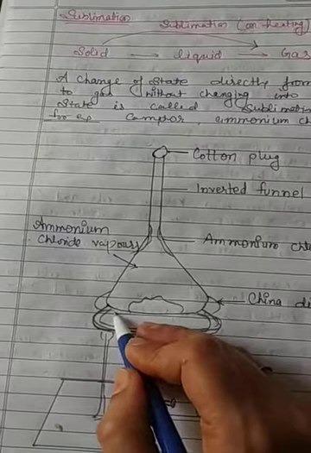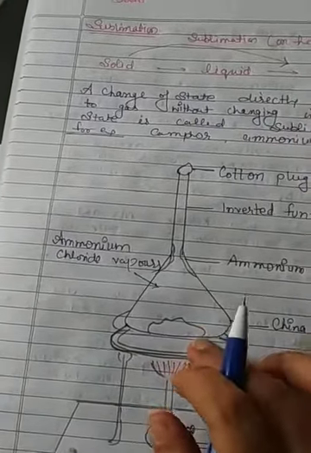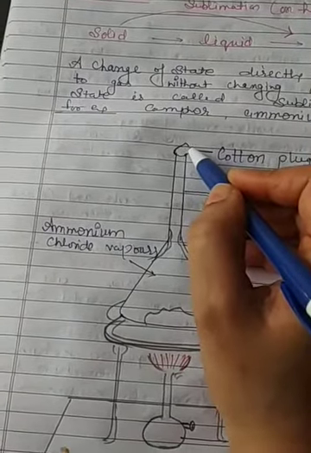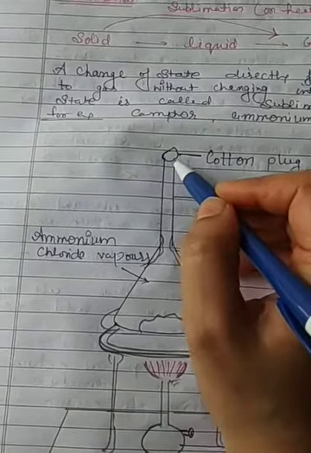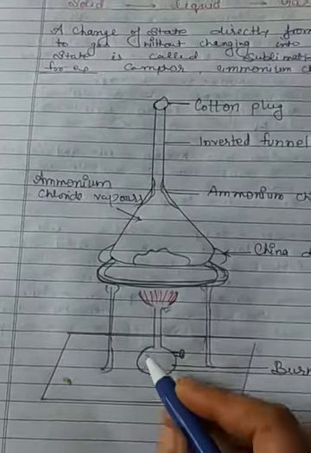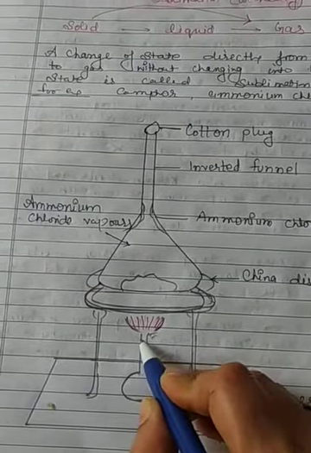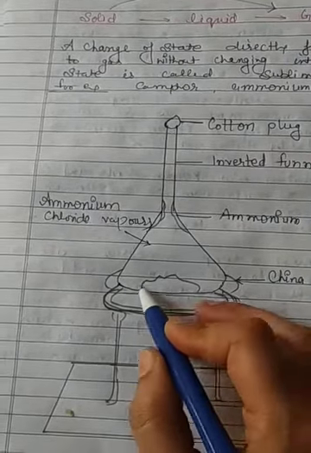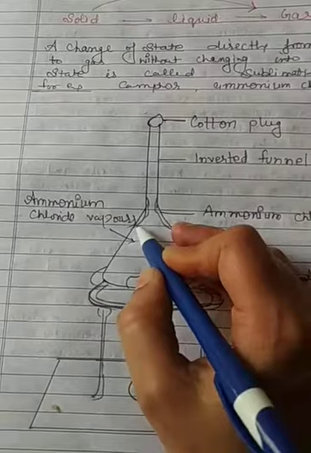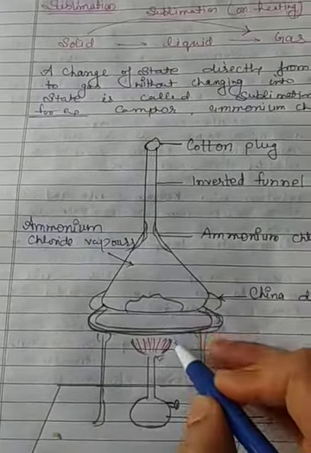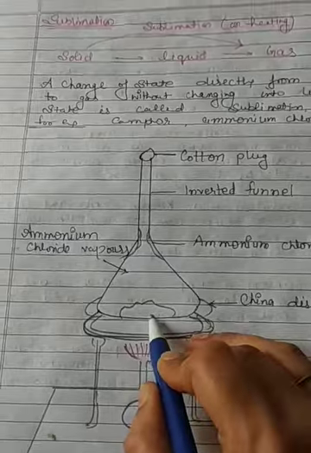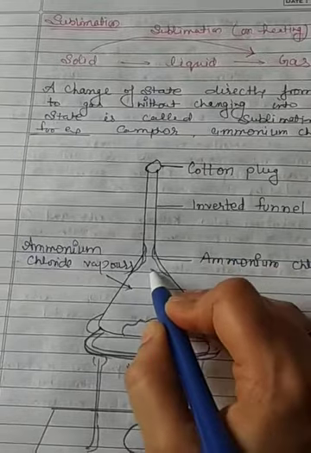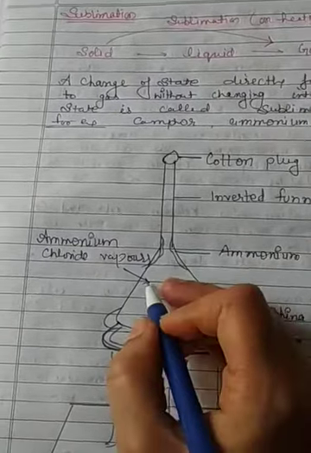Put an inverted funnel over this china dish. Now put a cotton plug on the stem of the funnel. We should cover it with the cotton. Now heat slowly and observe what will happen. On heating, this ammonium chloride is directly converted into gaseous form. Solid camphor or ammonium chloride directly converts into the vapor stage. Here we can see the vapors, and they disappear without changing into the liquid state.